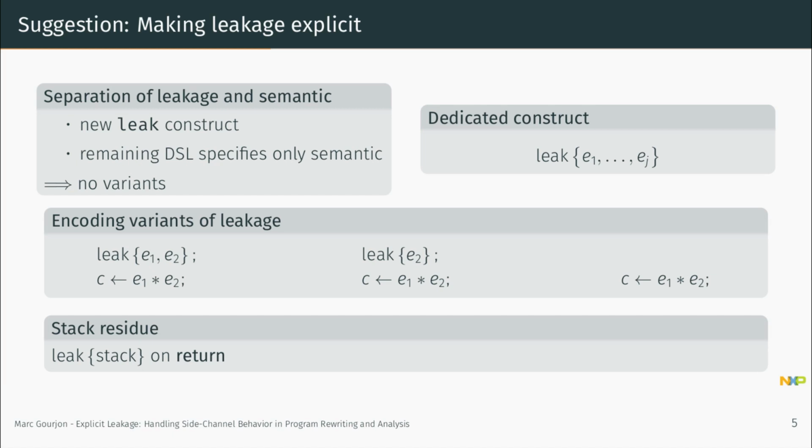So if we take again these three distinct multiplications, each with a different side-channel behavior but with the same semantic, these can now be expressed with the help of two statements. The one in the second line is always the semantic specification, being that C is assigned the multiplication result of E1 times E2. And then the different side-channel behavior can be indicated with this dedicated leak statement, which in the first case, in the first column, expresses that the side-channel behavior in this program depends on the values E1 and E2, or the expressions.